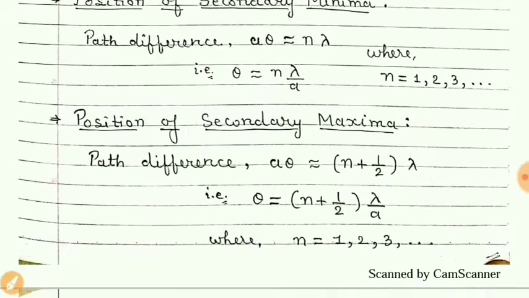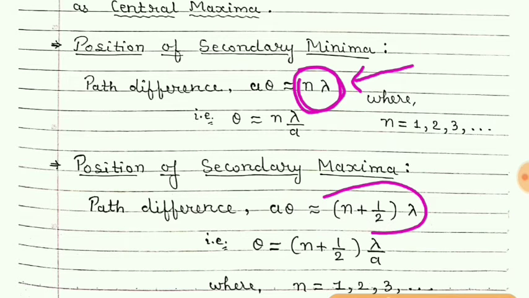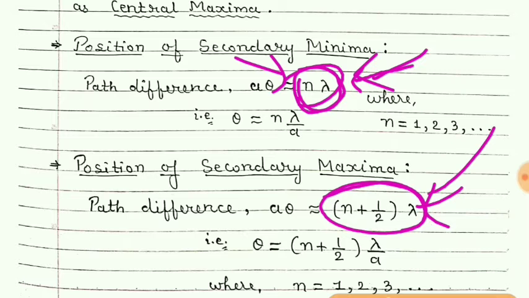Students, recall the double slit experiment. In the double slit experiment, we have seen that for bright bands the general formula for the path difference was this, and for dark bands the general formula was this. But here the case is reversed. You can see this formula is for the dark bands and this formula is for the bright bands.